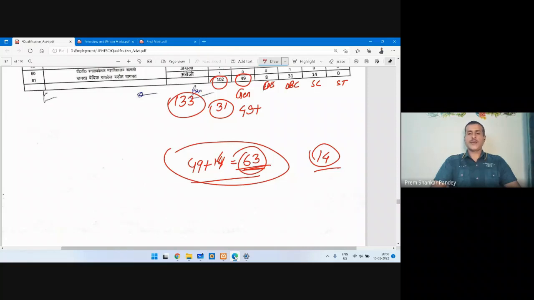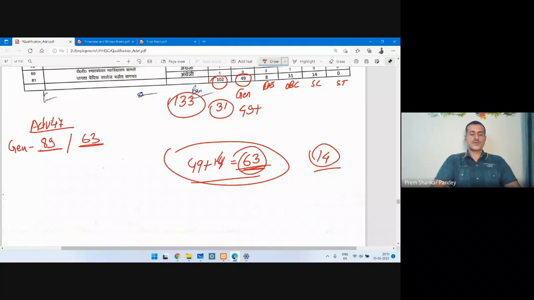I'm going to compare the advertisement 47 result, because that is a base. And I feel that this time the questions were even tougher, so comparatively, keeping on the safe side, I'll take the same marks for analysis. If I talk about the number of vacancies in advertisement 47, in the general category there were 89 seats. Presently, we have 63 seats. The number of seats is less, but that is not going to make any difference.